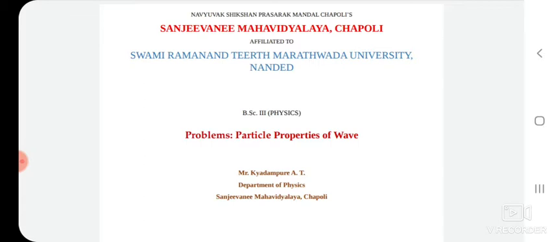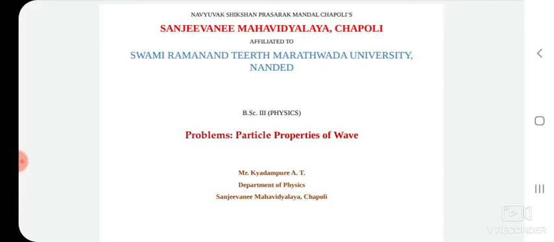In the last lecture, we discussed Heisenberg's uncertainty principle. According to Heisenberg's uncertainty principle, we cannot measure the position and momentum simultaneously, and we can use the same principle for energy as well as time. If you are trying to measure the momentum, then uncertainty arises in terms of position. If you are trying to measure the position, uncertainty arises in terms of momentum. That was the last point from the first chapter.